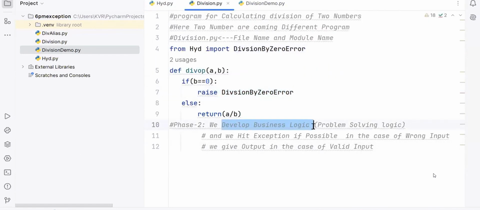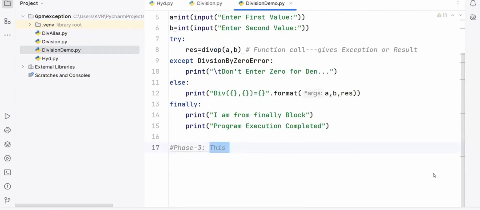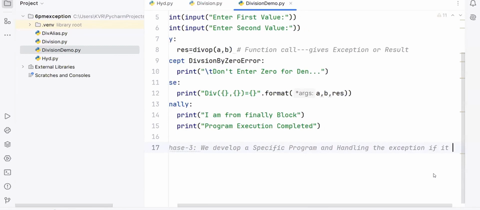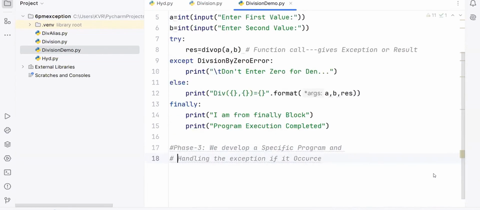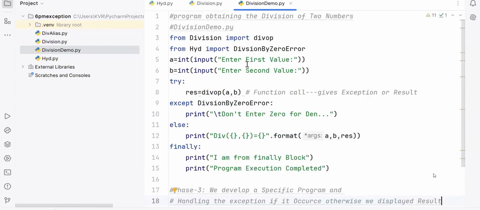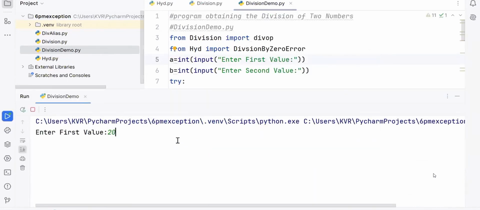We develop business logic, we develop a specific program, and handle the exception if it occurs. Otherwise, we display the result. That's all. Any more doubts here? So here, 20 and 4 got the result.